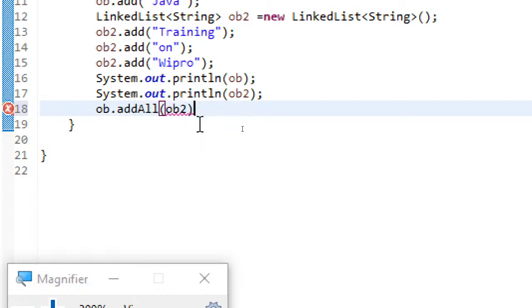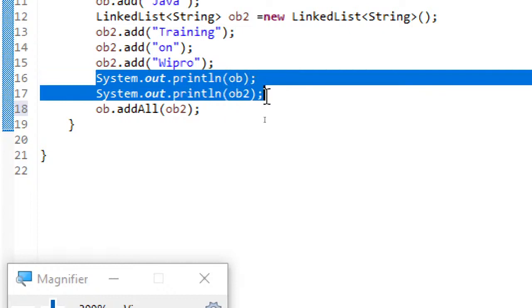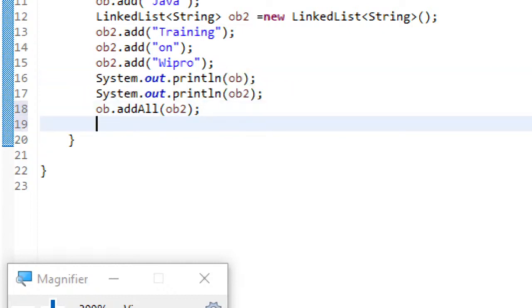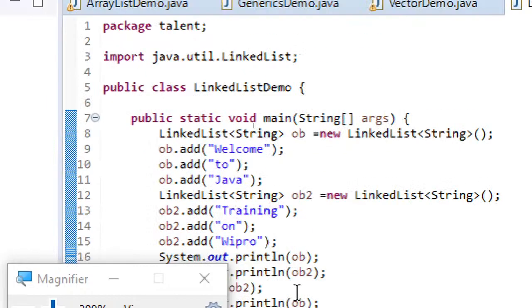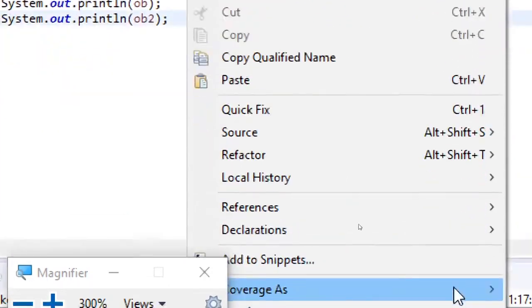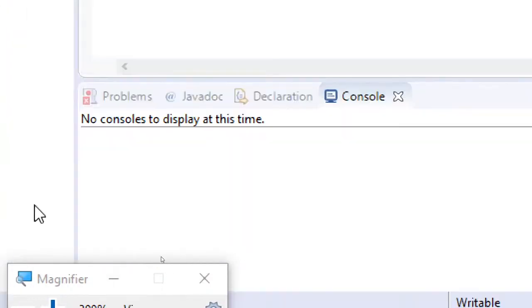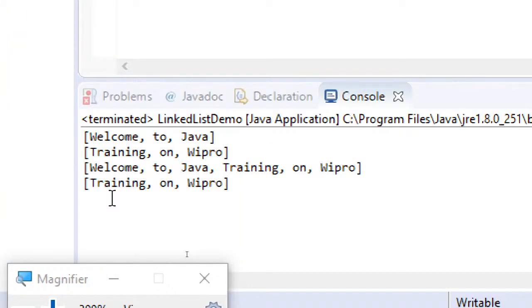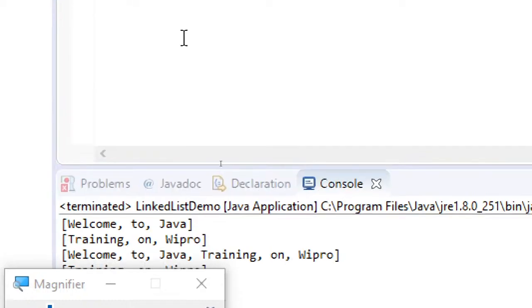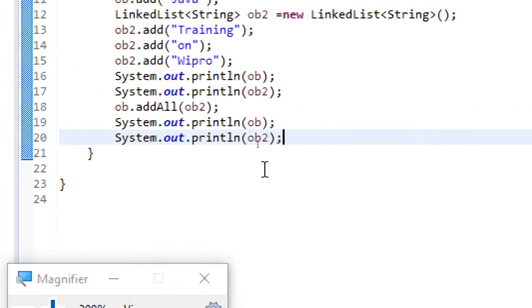Now once again let us display this so that you will find the difference. So I hope you can understand what is happening. When I am writing ob.addAll, the entire list is getting added.